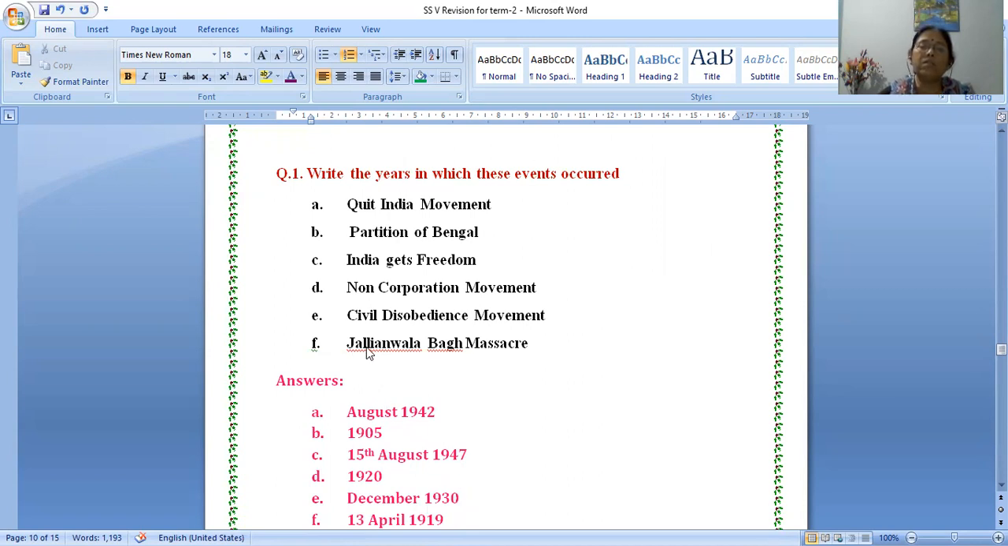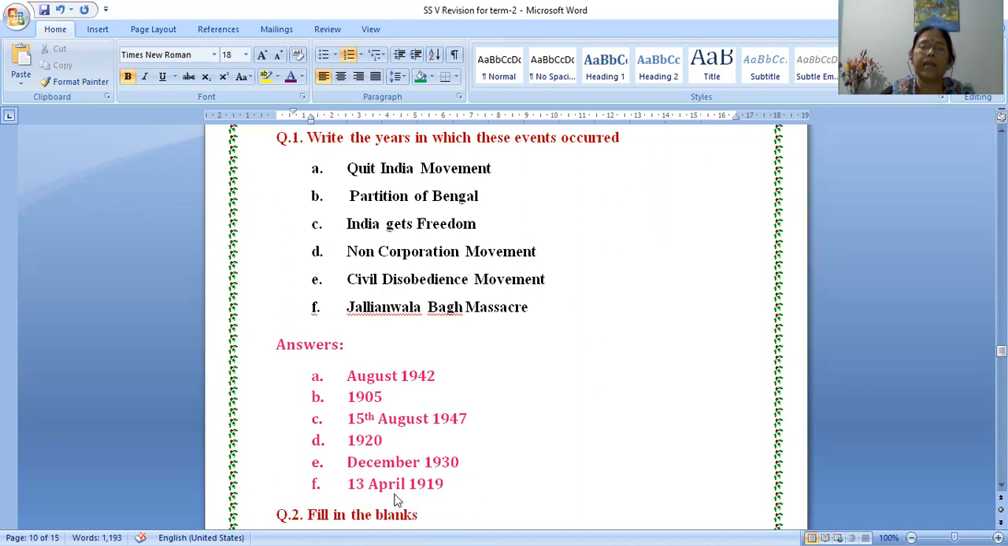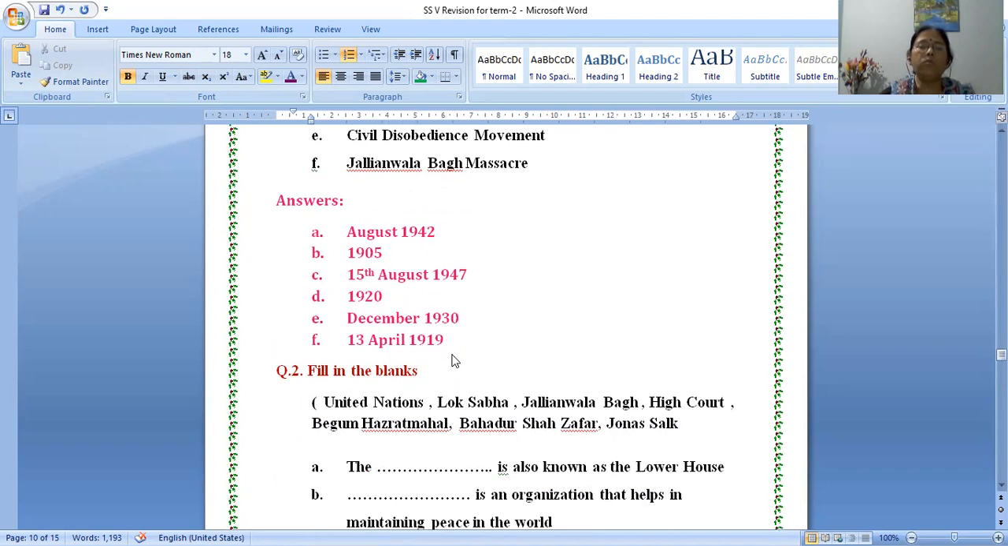Then the last one is Jallianwala Bagh massacre. It started on 13 April. This event took place on 13 April 1919. Yes, 1919. So these are the answers. And please, you have to memorize it. You have to practice, you have to write it several times in your notebook in order to learn by heart.